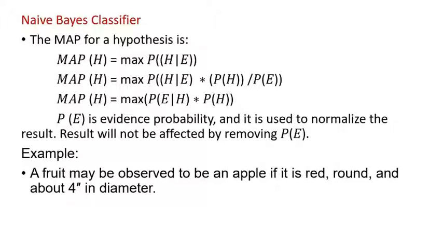For example, as I said previously, a fruit may be observed to be an apple if it is red, round, which is a shape, and about 3 inches in diameter.